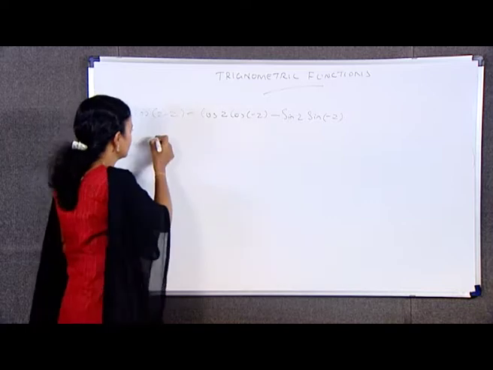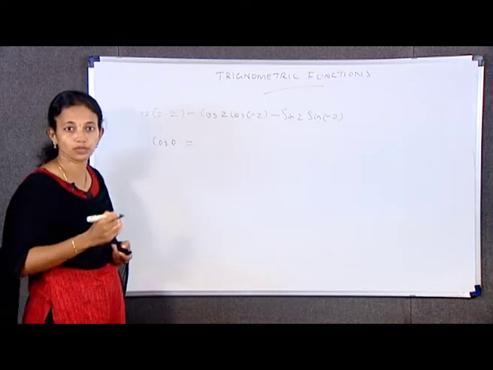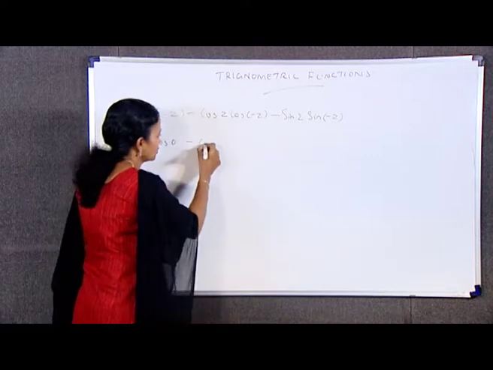Here Z minus Z is 0, and we know cos 0 is equal to 1.